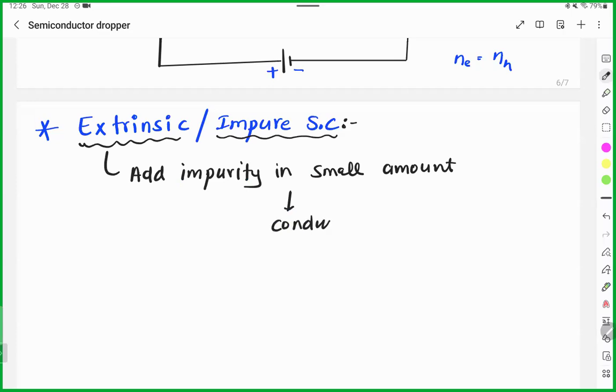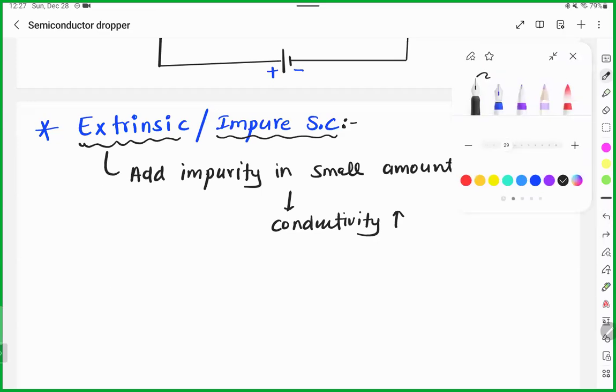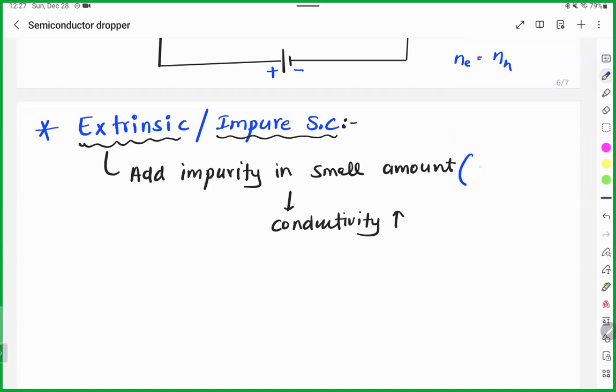Ultimately, conductivity will increase. The process of addition of impurity is known as doping.